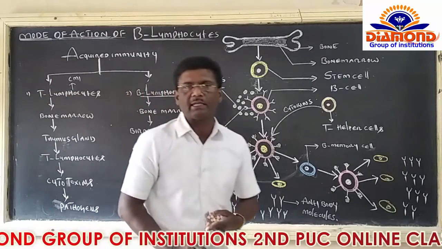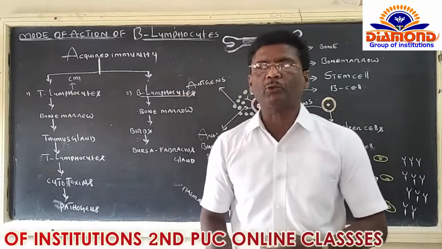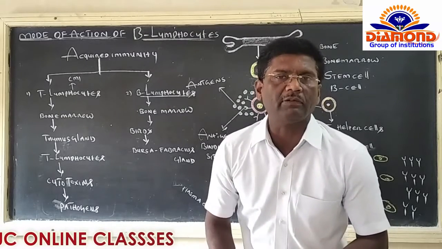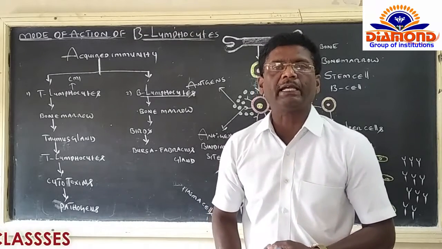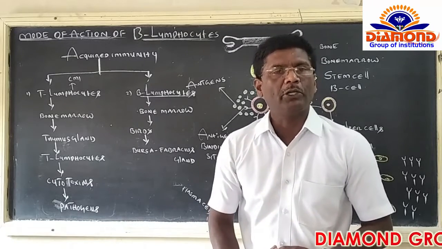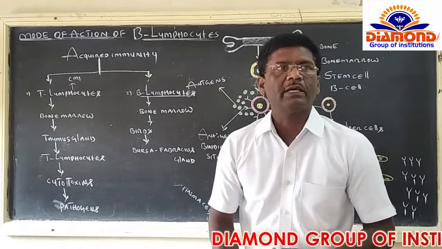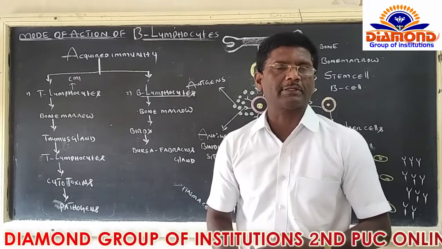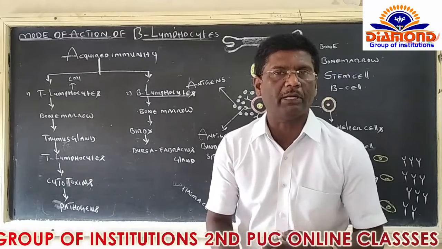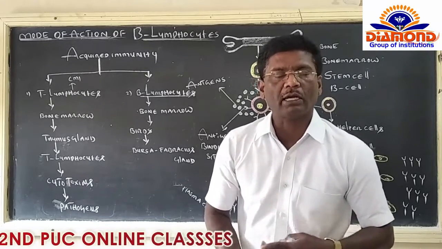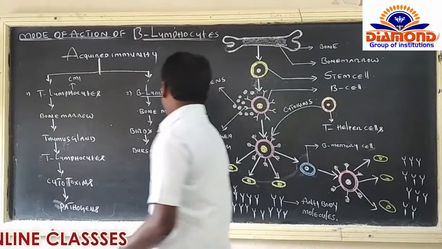Actually, B lymphocytes do not have any ability or capacity to attack microorganisms or pathogens directly. Indirectly, they produce protein molecules called antibody molecules. These antibody molecules have the ability or capacity to kill the microorganisms or pathogens.